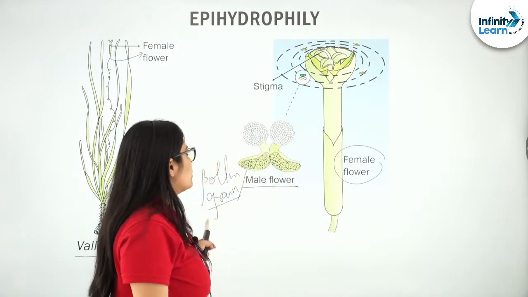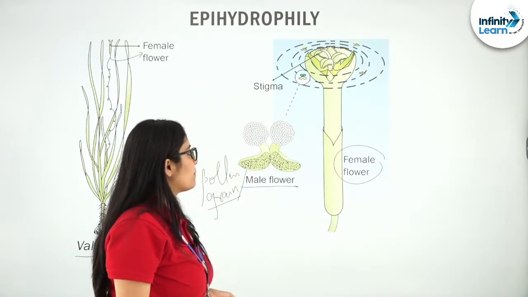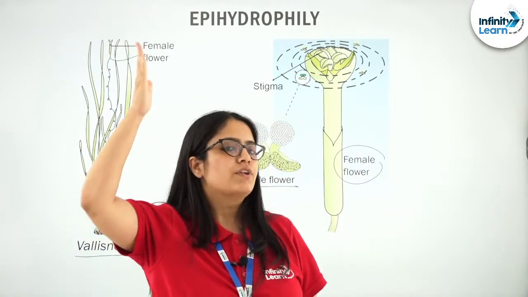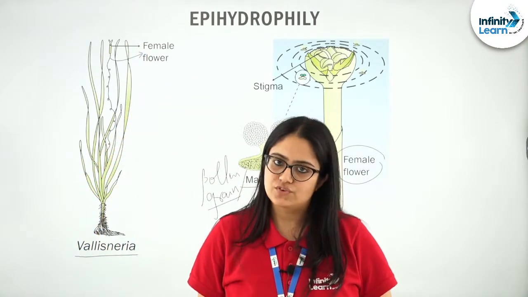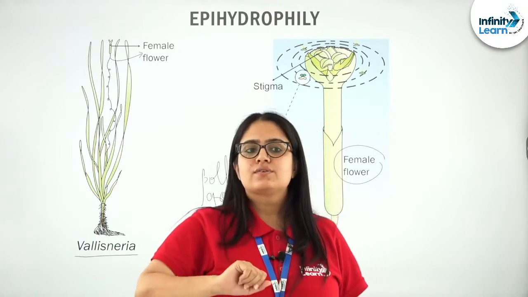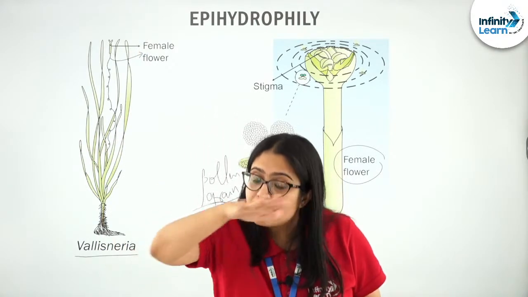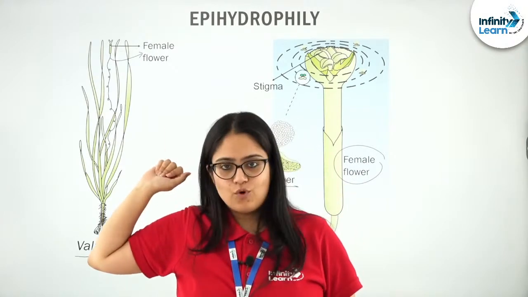Now, what happens in Vallisneria? As I said, because of the long stalk, the female flower will reach the surface of the water, and the pollen grains will be released on the surface of the water.